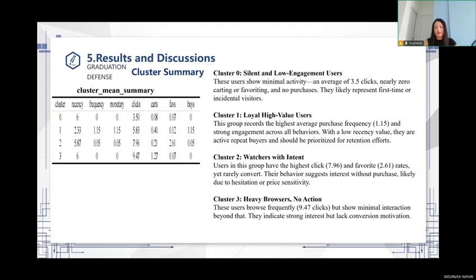Cluster 3, heavy browsers, no action. These users browse frequently, 9.47 clicks, but show minimal interaction beyond that. They indicate strong interest but lack conversion motivation. Okay, let's see the next PPT.